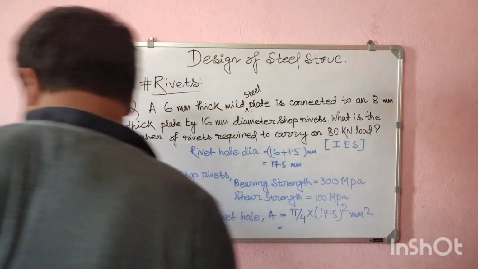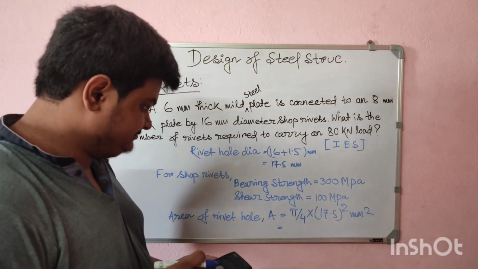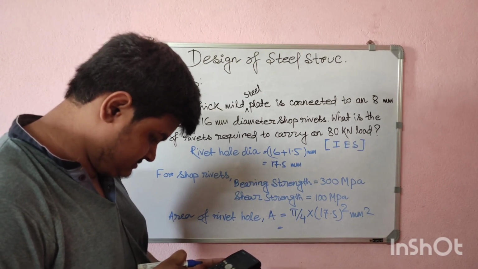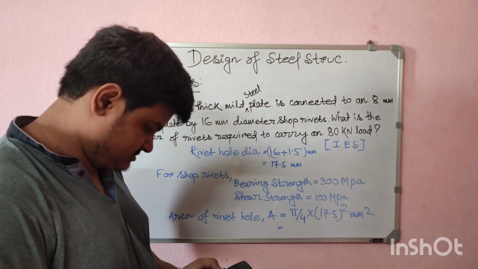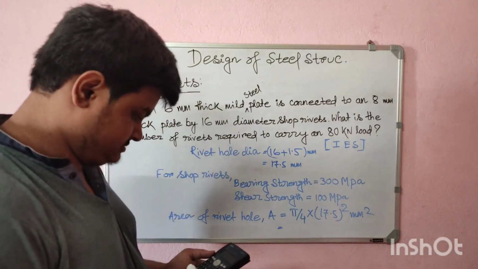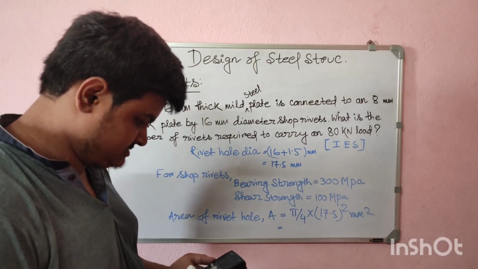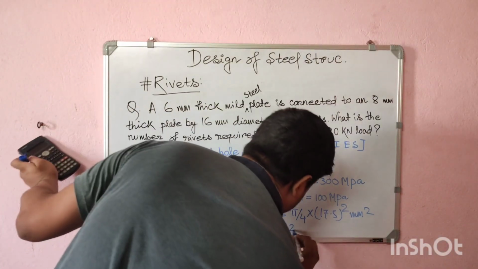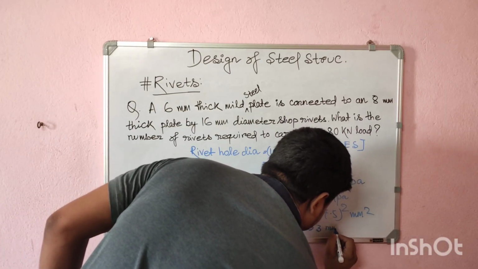So let's calculate how much it is coming. That is pi by 4 into 17.5 squared, that is 240.528, so 240.53 millimeter square.